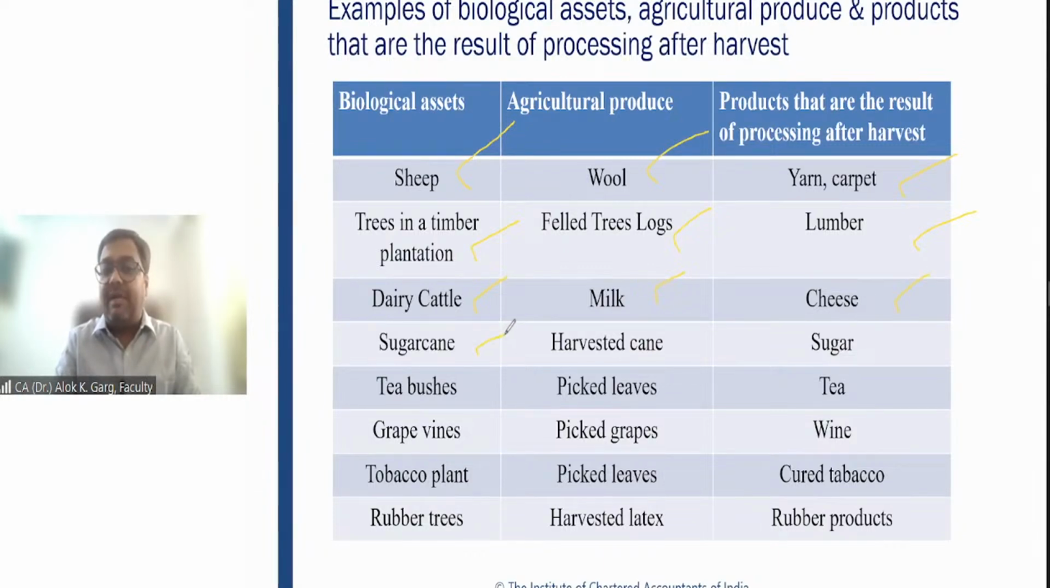Sugarcane, again, biological asset. Tea bushes, biological asset. Grape vines, biological asset. Tobacco plant, biological asset. Rubber tree, although these are the bearer plant, but of course, biological asset, okay? But these are the bearer plant. The harvested cane, picked leaves, picked grapes, harvested latex, these are the agriculture produce. And these are the final product inventory. So this is just for your information.